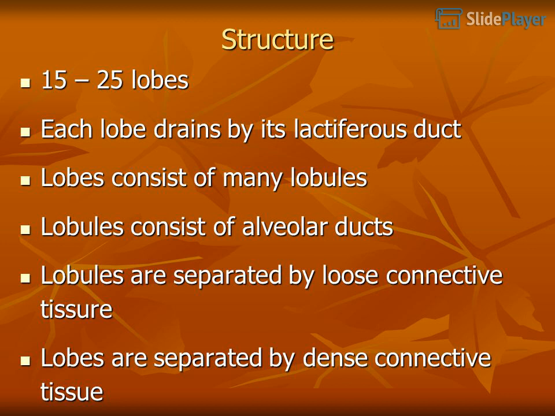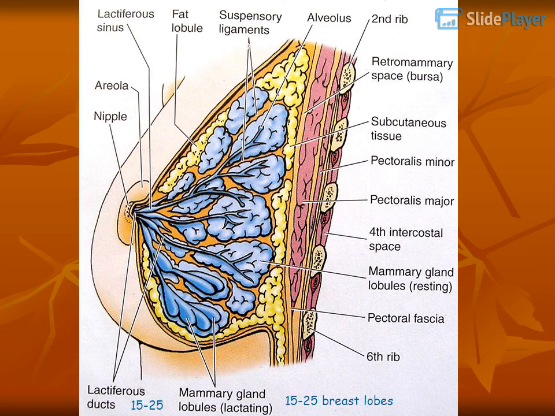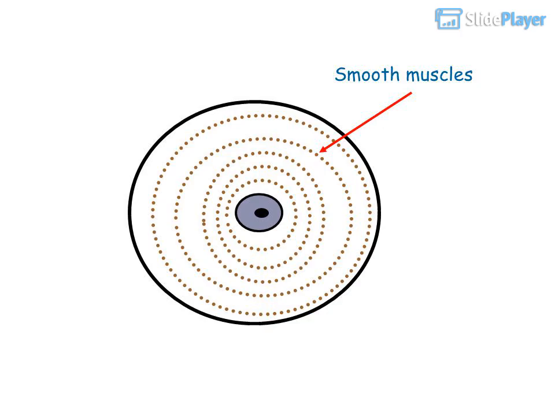Each lobe drains by its lactiferous duct. Lobes consist of many lobules. Lobules consist of alveolar ducts. Lobules are separated by loose connective tissue. Lobes are separated by dense connective tissue, the suspensory ligaments of Cooper. 15 to 25 breast lobes. Smooth muscles.